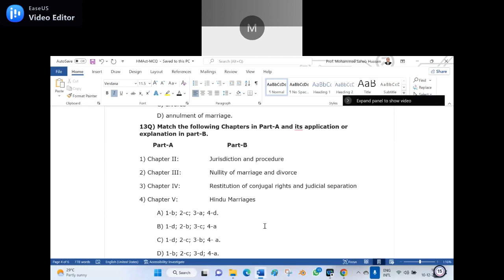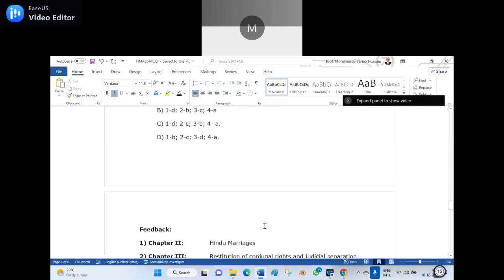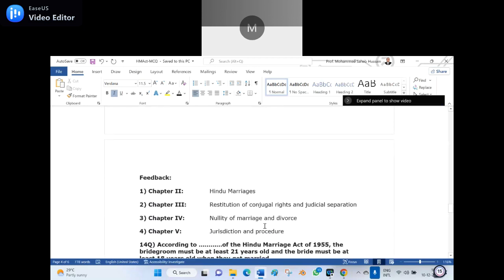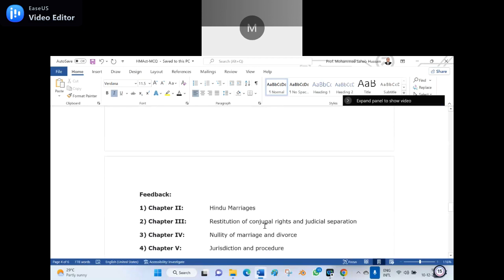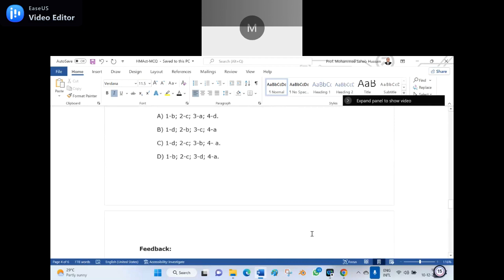Now you can see the feedback. Chapter 2, Hindu marriage. Chapter 3, restitution of conjugal rights and judicial separation. Chapter 4, nullity of the marriage and divorce. Chapter 5, jurisdiction and procedure. So the right answer is C, 1D, 2C, 3B, 4A.